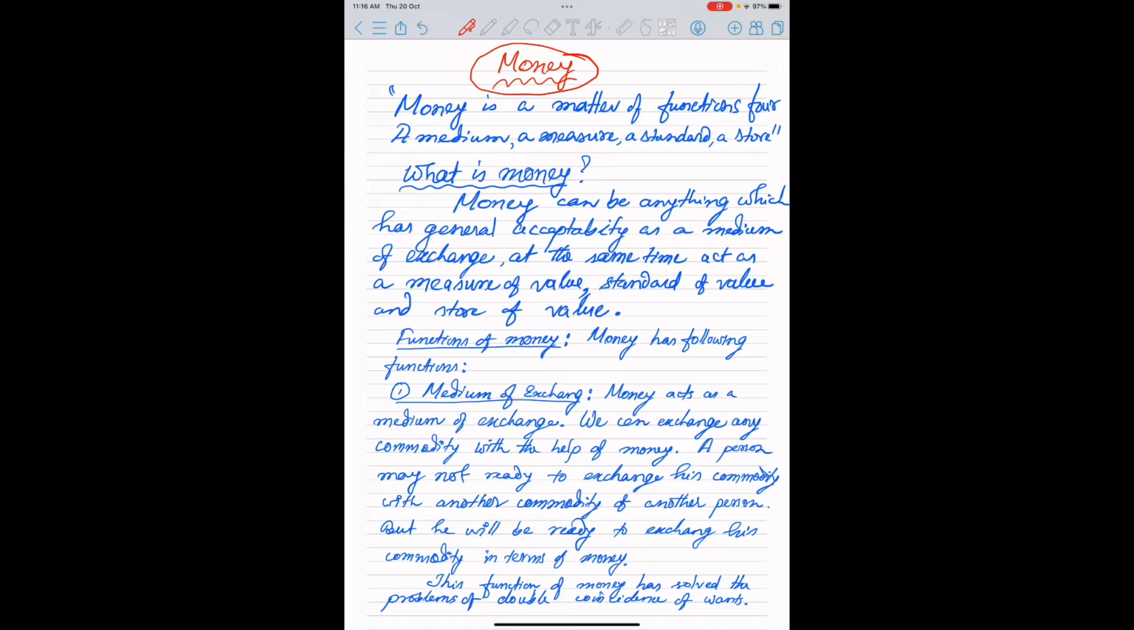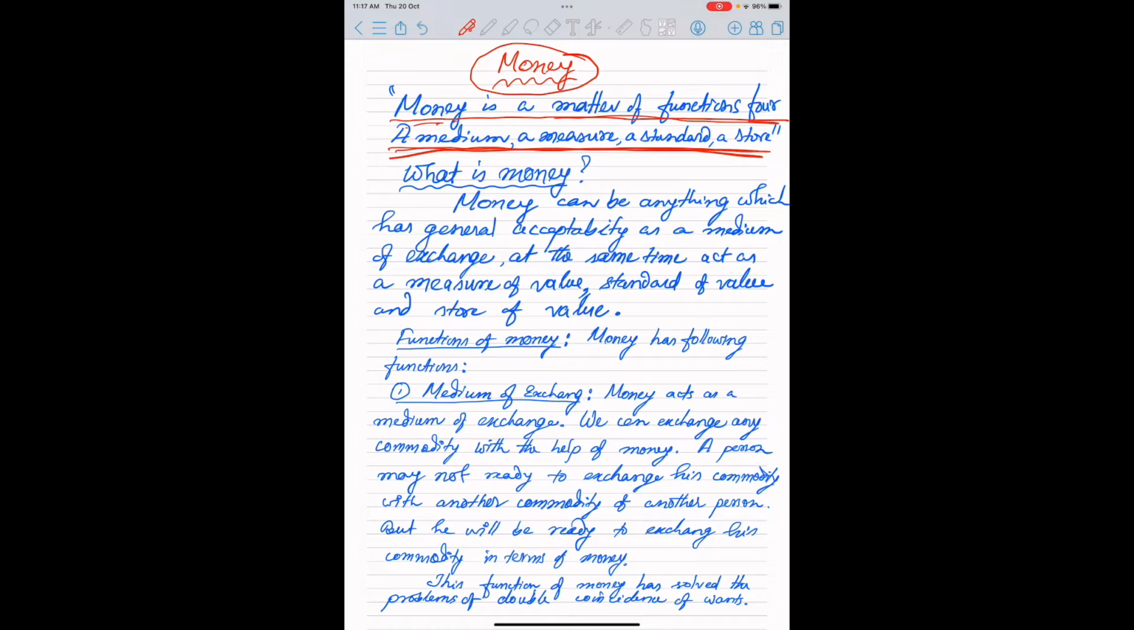Come to the point. You have to remember one poem, a two-line poem. That is, money is a matter of functions for a medium, a measure, a standard, a store. And through this poem, you will be able to give answers to different questions. Now let us see how this poem can help us in remembering a number of things.